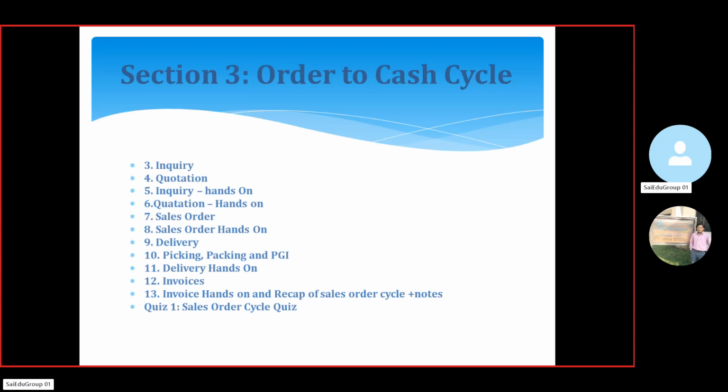Now next we are going to discuss invoicing. This is one of the most important ones. In any business, the invoice is one of the most important, whether sales order or purchase order, anything. So invoice hands-on and a recap of the whole sales order cycle. We will provide the notes. Now we'll provide some quiz questions, a sales order cycle quiz. It will be easy to crack our SAP certification, so we'll provide the certification questions also.